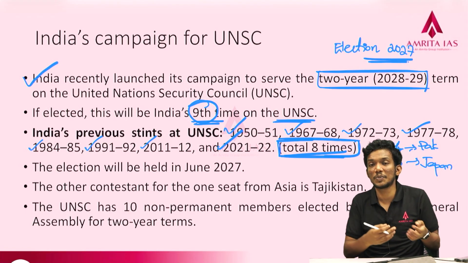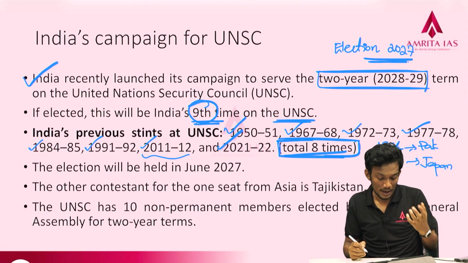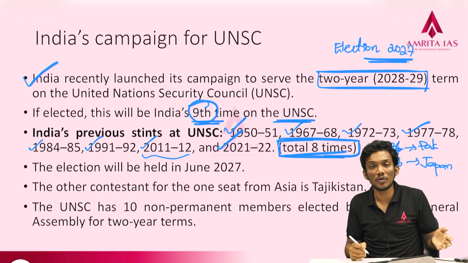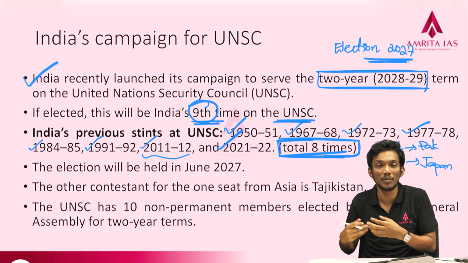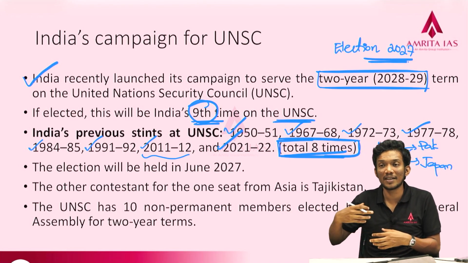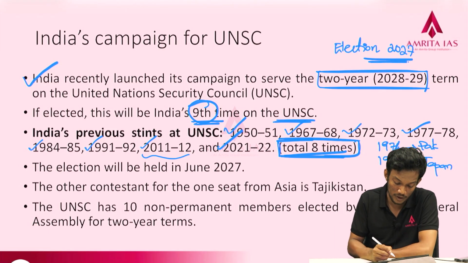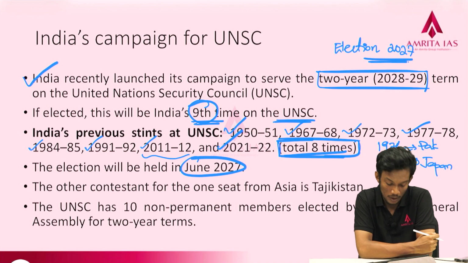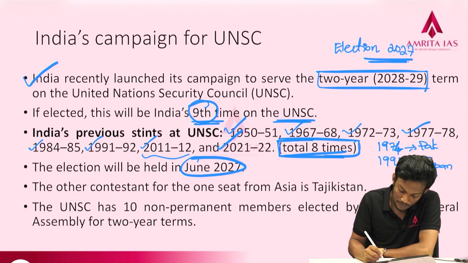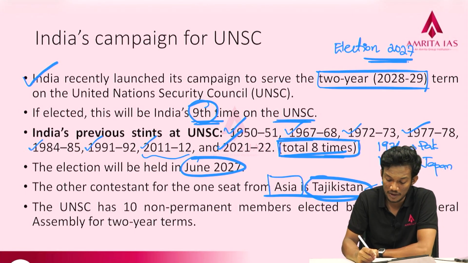Okay, so India has been following that, and since then, for example, during the stint of 2011-12, India had almost 187 votes out of the 192 votes that were maximum possible in the UN. So India was kind of unanimously elected. India's sustained campaign has always borne fruit. So we are doing this for the election which is going to be held in June 2027. The other contestant for the one seat from Asia is Tajikistan. Again, this is based on regional representation. We will see that in the next slide. So we have a competition, which is Tajikistan.